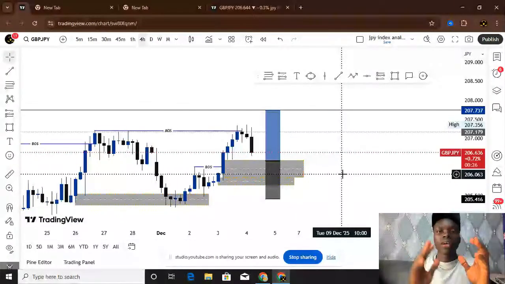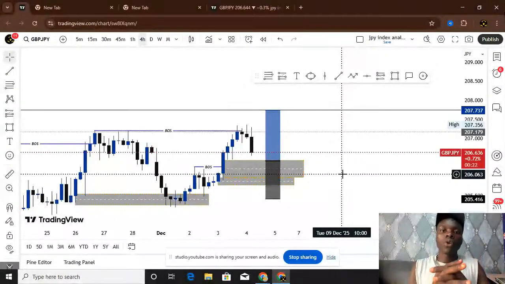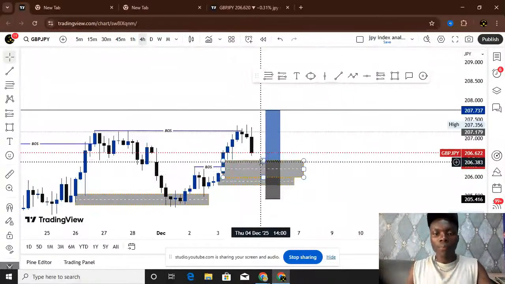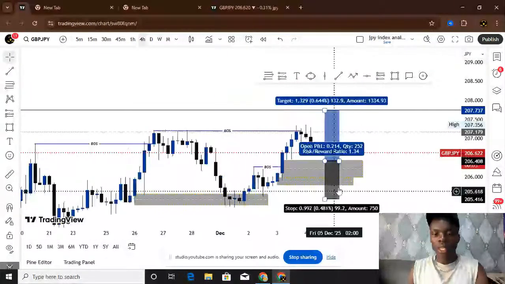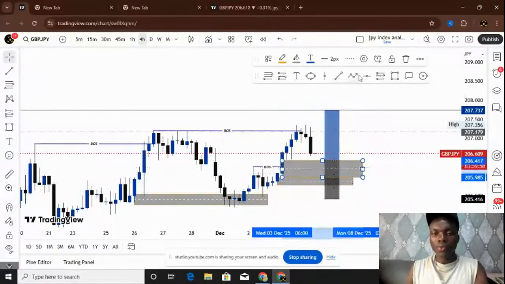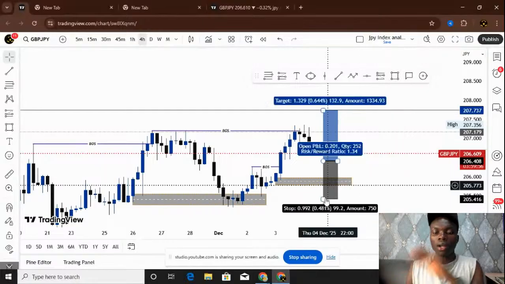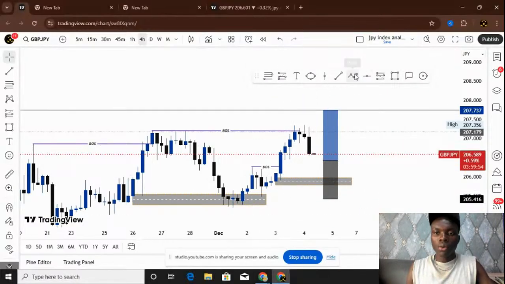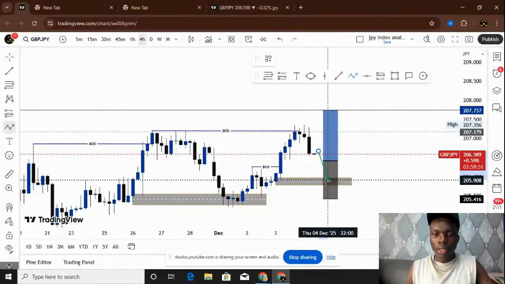Let's say they have 100 billion to buy. They know they're going to buy, but they can use some percentage of that money, maybe 30B, to push the price down below. So you all buying from this particular zone, they're going to push and take you out. We call it liquidity grab. If they take you out, let's say you bought there, you're out of the game. So they might push it down to this particular low.